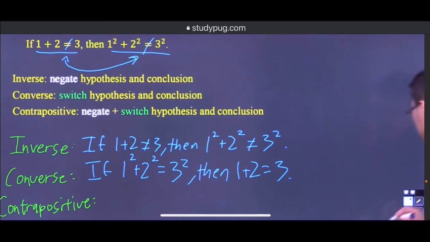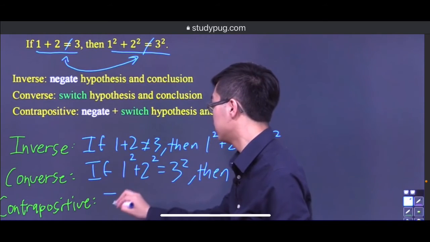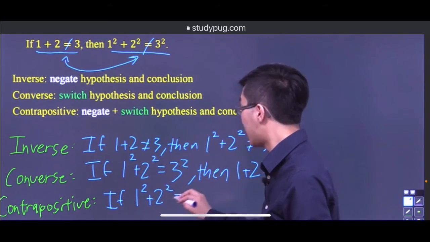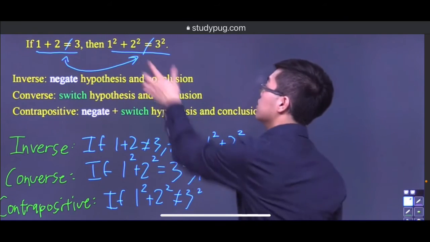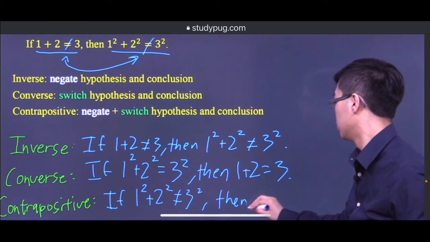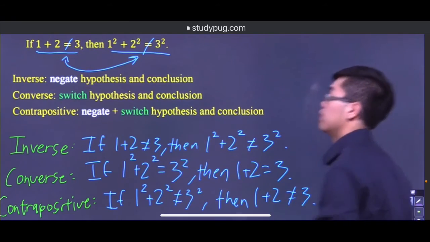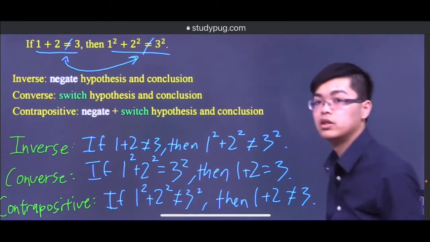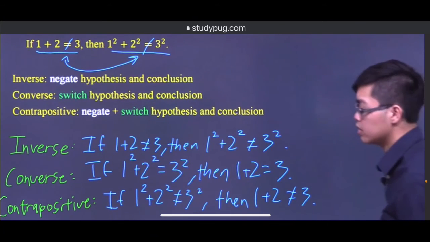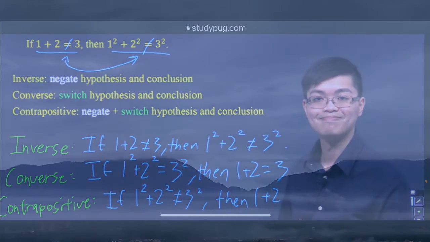So now we have the following contrapositive statement: if 1 squared plus 2 squared is not equal to 3 squared, then 1 plus 2 does not equal 3. And we got that from this part moving to here. Okay, and that's the contrapositive. That's pretty much it. We have written the inverse, converse, and contrapositive. Let's go ahead and do the next question.